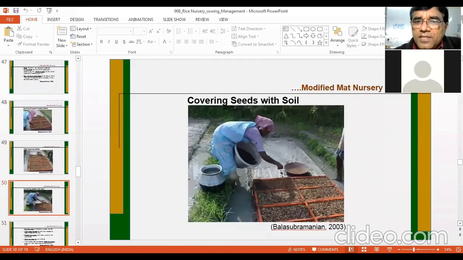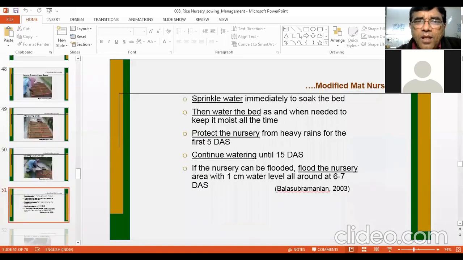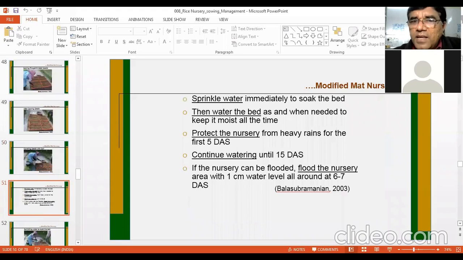And then covering the seeds with the soil. A thin layer of soil, maybe 0.5 millimeter or 1 millimeter, a thin layer of soil or manure can be made here to cover the seed so that they get some moisture from all sides. Now you can sprinkle the water immediately to soak the bed, so that it soaks the moisture.